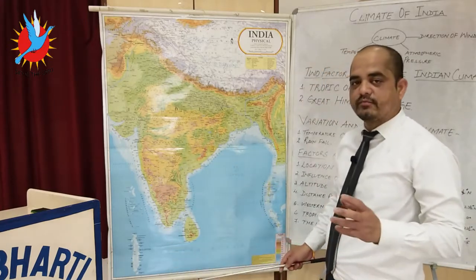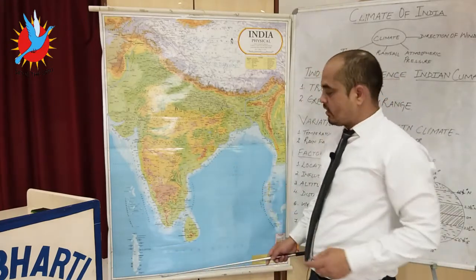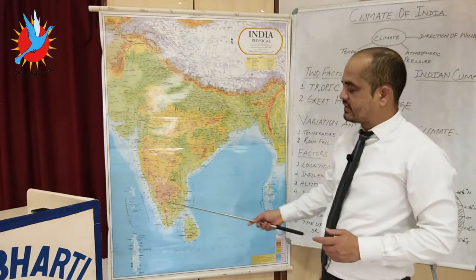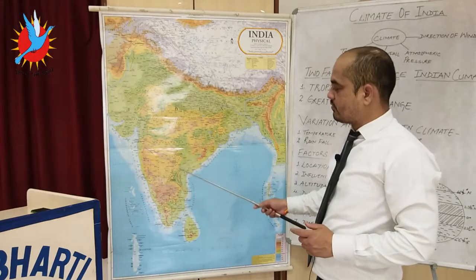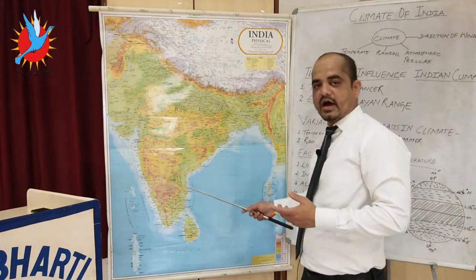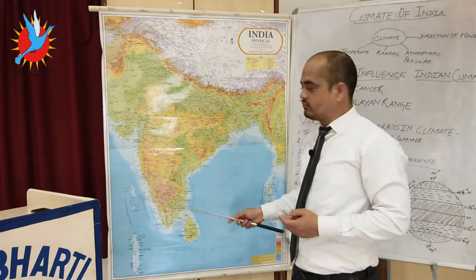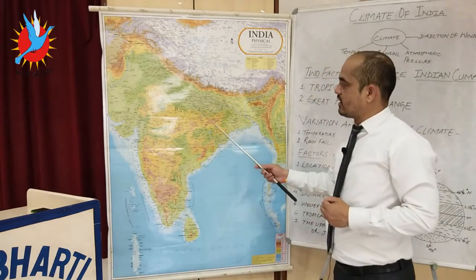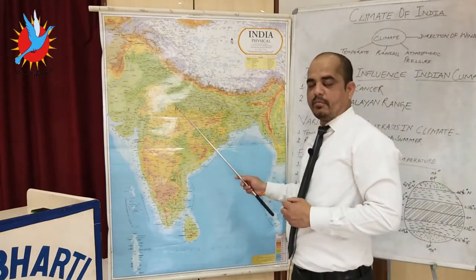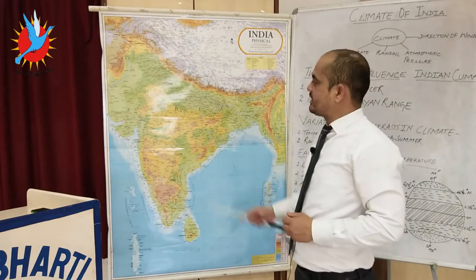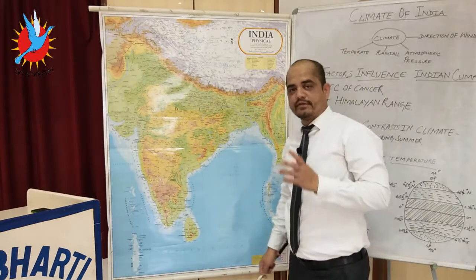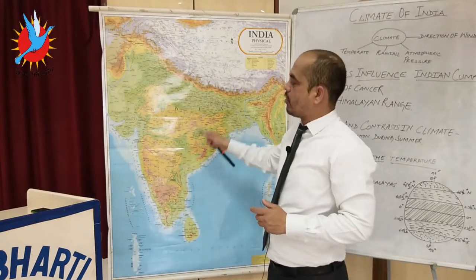Now the advance of the monsoon towards India: on the 1st of June it reaches Kerala. On the 5th of June it reaches Kerala, Tamil Nadu, Telangana and Andhra Pradesh, and on the 10th of June it reaches Mumbai. On the 15th of June it reaches Bhopal and nearby areas, and on the 1st of July it reaches parts of Punjab, Haryana and western UP. On the 15th of July it covers almost the whole of India.